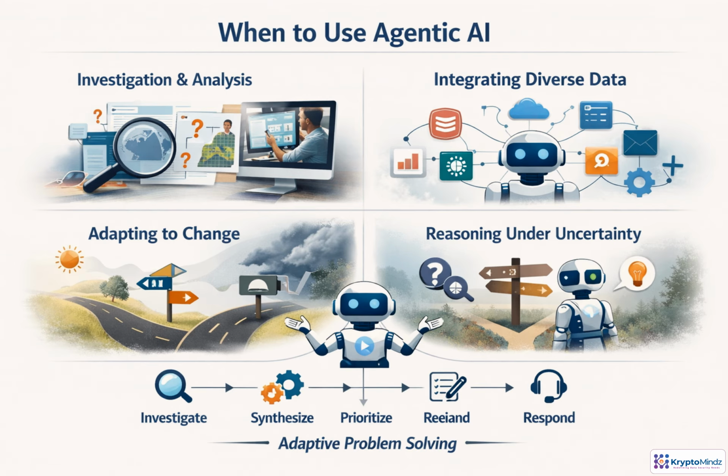Use agentic AI when the work cannot be fully scripted. If a task is repetitive and predictable, standard automation is usually better. If the steps are known but span several systems, orchestration may be enough. Agents become valuable when they need to investigate, pull context from many sources, adapt as conditions change, and reason through uncertainty. Start with supervised low-risk use cases like triage, enrichment, summarization, or guided response. Expand only when the value and guardrails are clear.